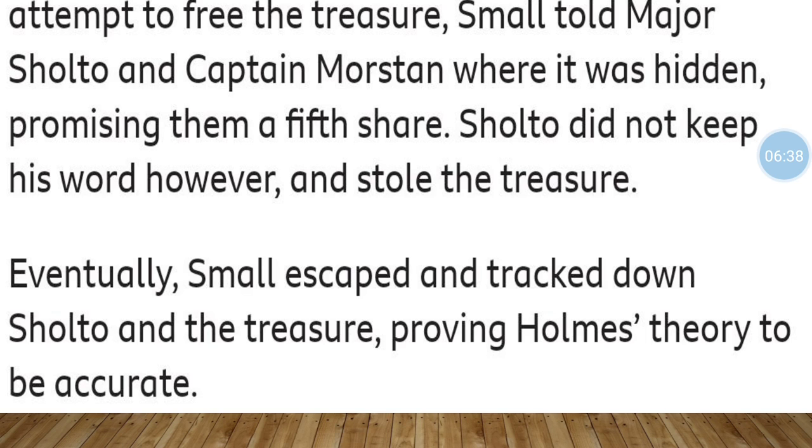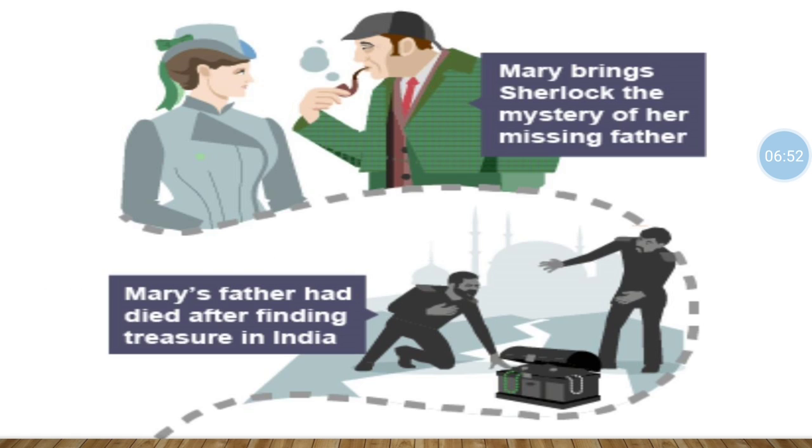hidden, promising them a fifth share. Sholto did not keep his word, however, and stole the treasure. Eventually, Small escaped and tracked down Sholto and the treasure, proving Holmes' theory to be accurate. So, see children, this is the full summary of the chapter. Now we'll take a short recapitulation of it.